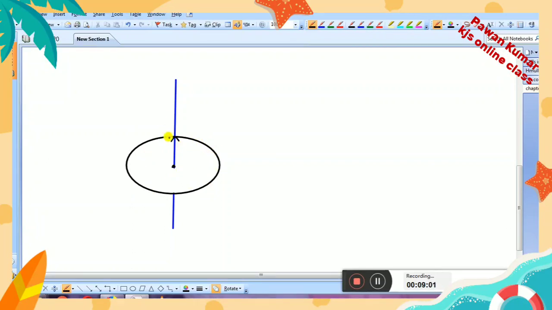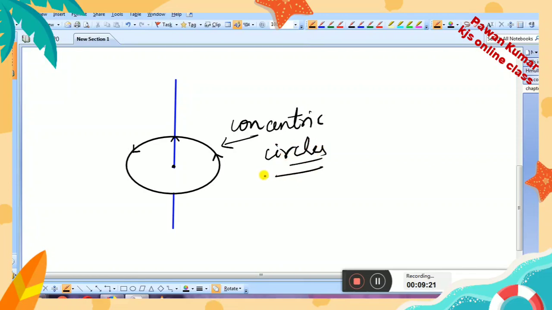These things you have also studied. So the magnetic field around a straight current carrying conductor was in the form of concentric circles. It was in this form.